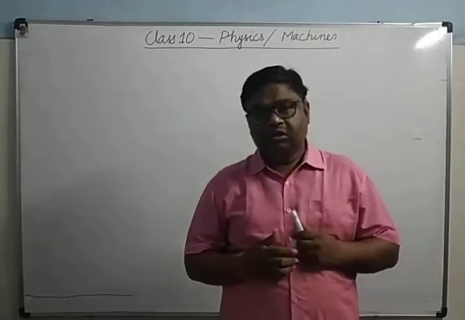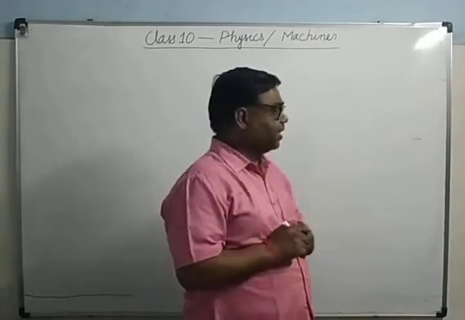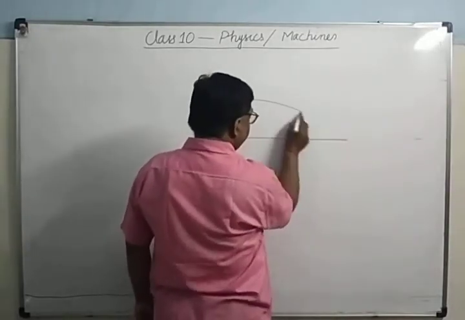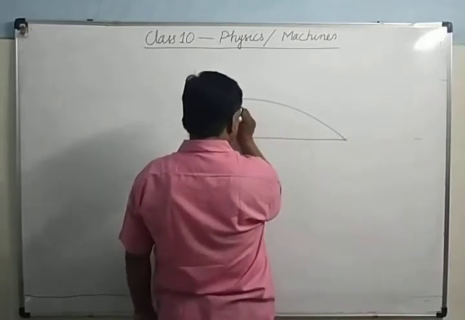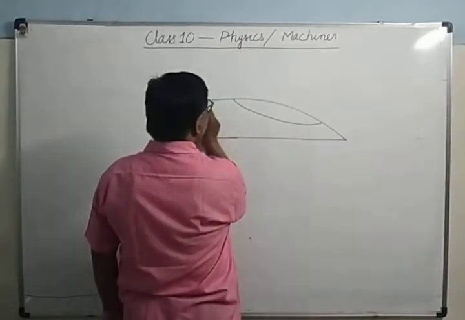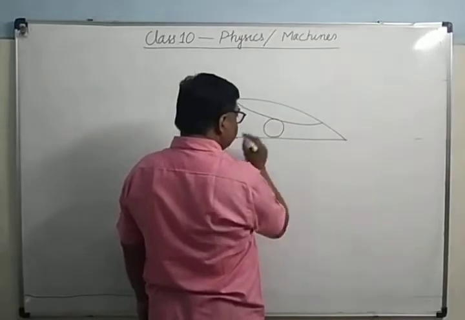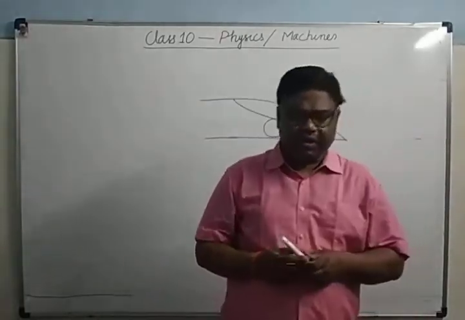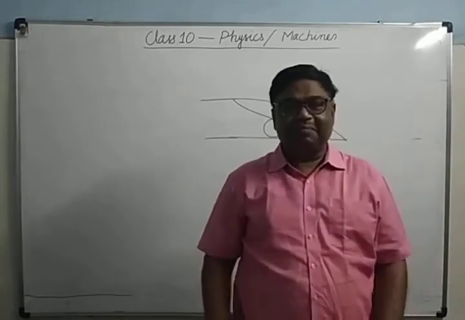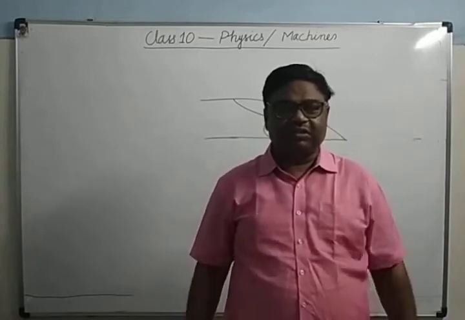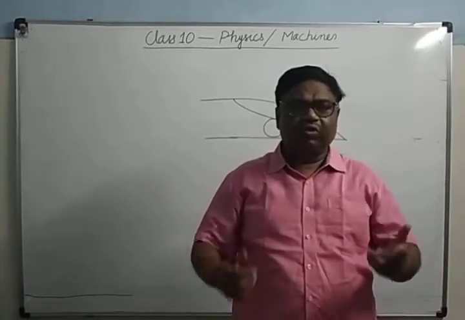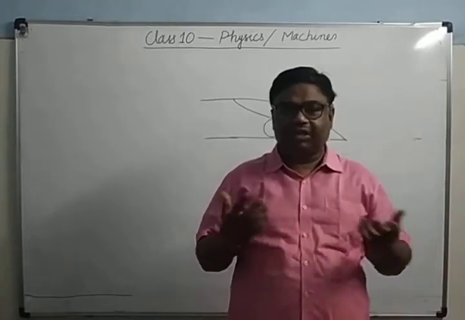And how? For example, suppose you have to break a nut. Then you can break that nut by placing the nut in between your palm. It's clear. You place the nut in between your palm and then apply the force. What will happen? It may break or it may not break. For example, instead of a nut, you take one amrud. Have you seen the amrud? If you want to break it in two parts, one way is to place it in between your palm and apply the force. So it may split in two parts or it may not split.